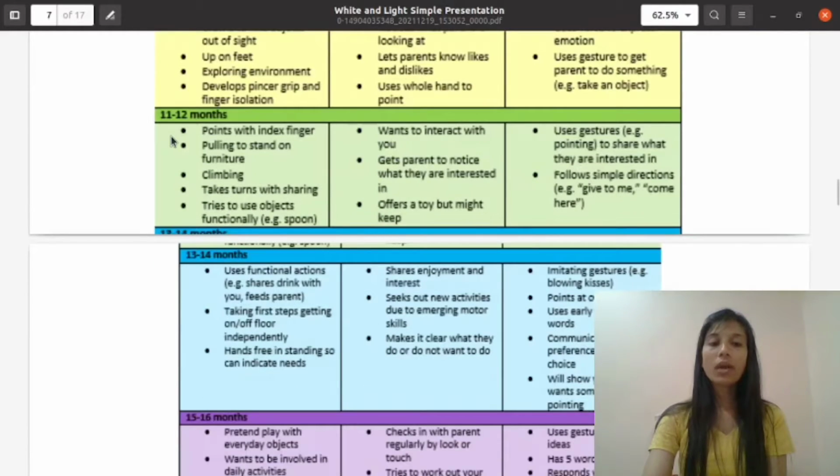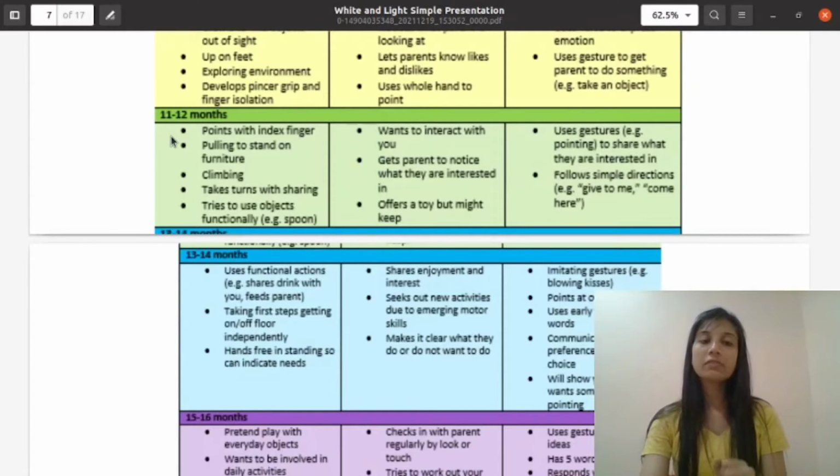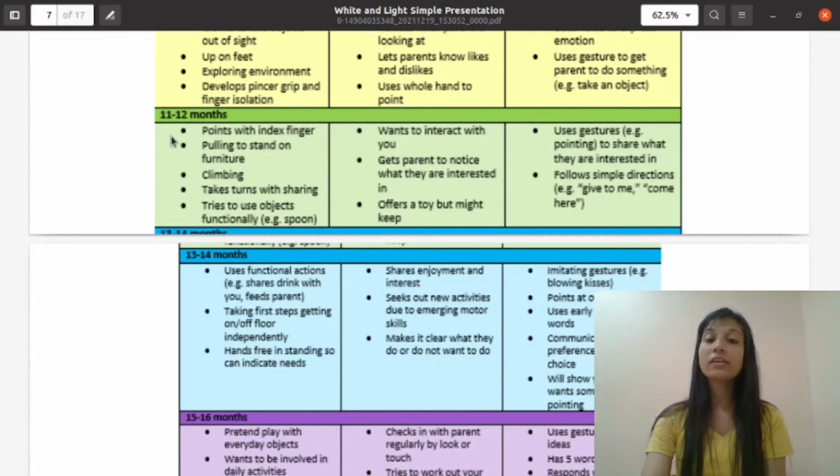Now 11 to 12 months. General development: points with index finger, pulls to stand on furniture when they want to stand up, climbing, taking turns with sharing, tries to use object functionally like a spoon. Now social domain: wants to interact with you, gets parent to notice what they are interested in, offers a toy but might keep it.